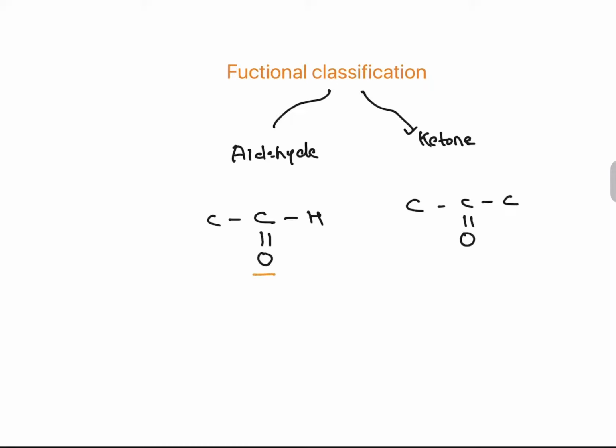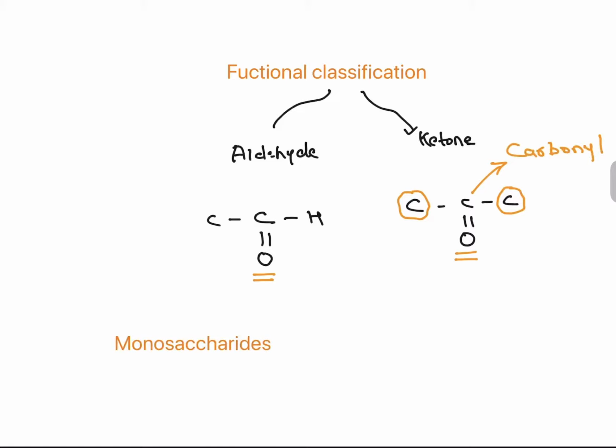Functional classification of carbohydrate divides carbohydrate into aldehydes and ketones. Both have a double bond of oxygen to the carbon, but ketone has carbon at both ends of the double bond of oxygen. This double bond of oxygen is called the carbonyl group.